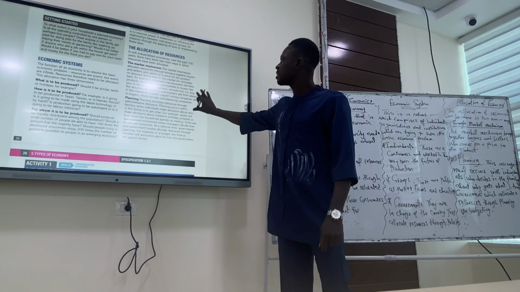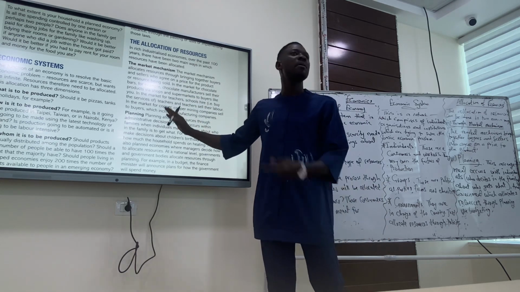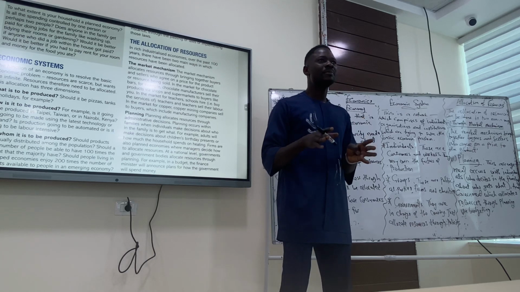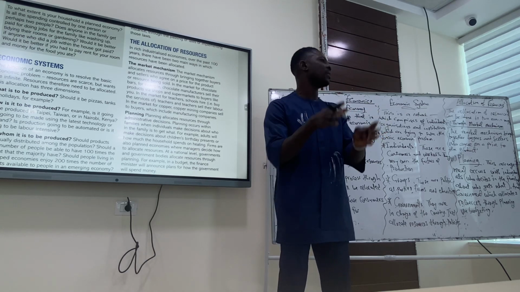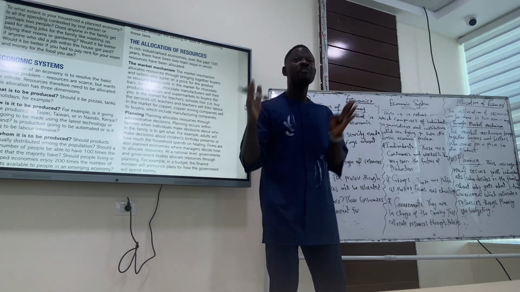So go to allocation of resources. For allocation of resources, resources can be allocated through the market mechanism and planning. When we talk about market mechanism, we're talking about that system, that structure that decides about the price. It's about the pricing system. So the market mechanism is about demand and supply.